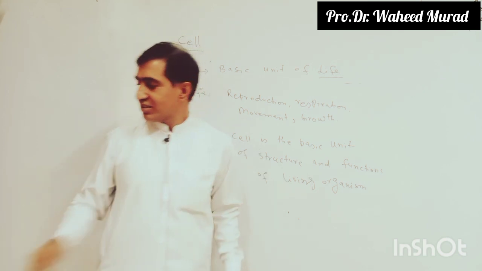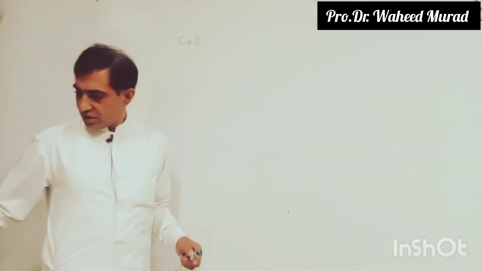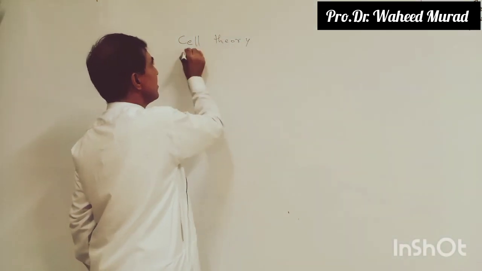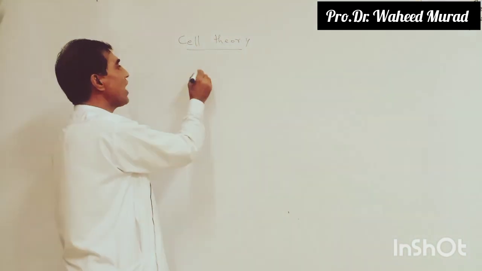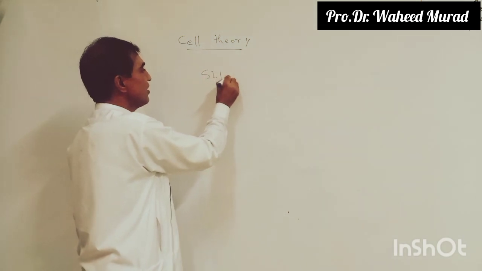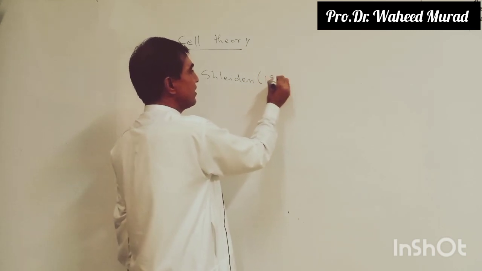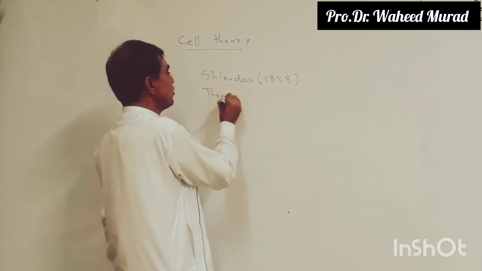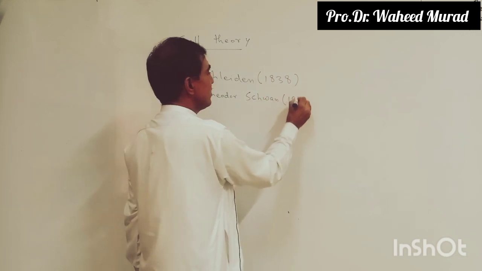Now the next one, cell theory. What is cell theory? The cell theory was proposed by the German botanist Schleiden in 1838 and by Theodor Schwann, a zoologist, in 1839.